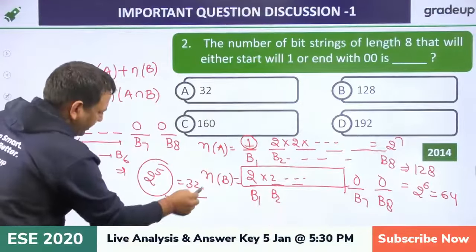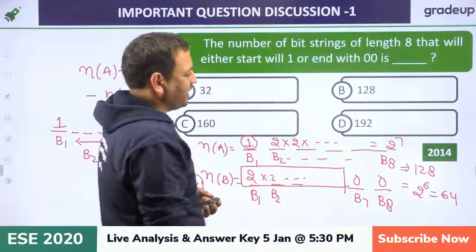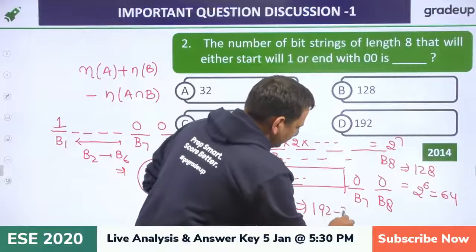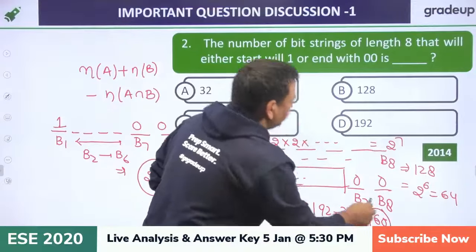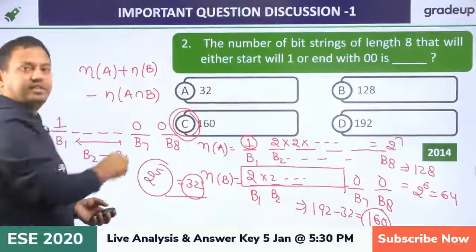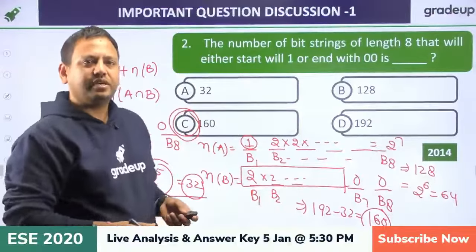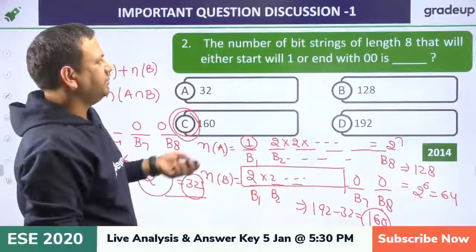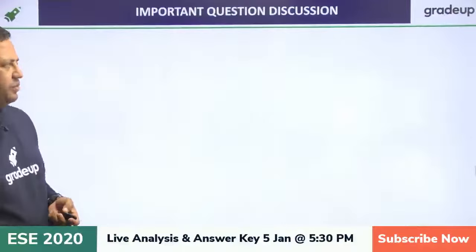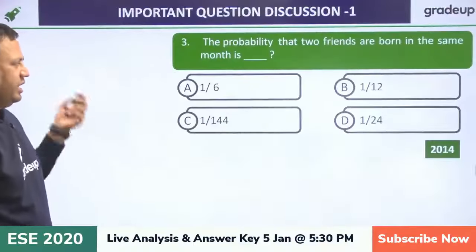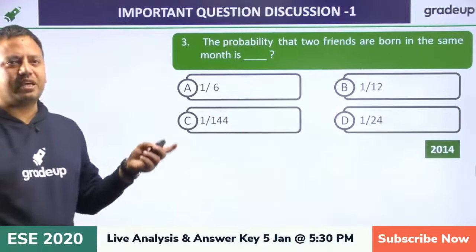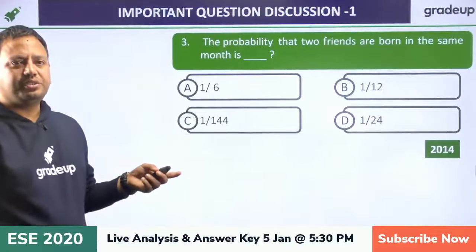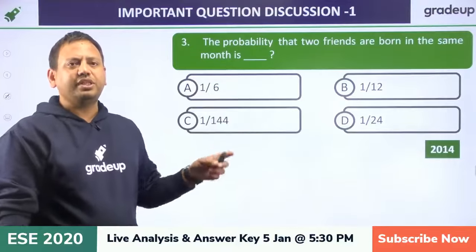So now my answer is NA plus NB minus NA intersection NB. Add these two, we will get 192, minus 32, that would be 160. So your answer is 160, which is option C. I hope this is clear. So this is nothing but a set theory question as well as a number system question. We are using the counting part and this part. This is exactly a GATE previous year question. It came in 2000 or I don't remember the year, but if you have done the GATE previous year questions, that would be more than sufficient.